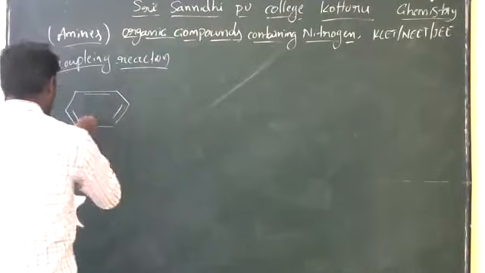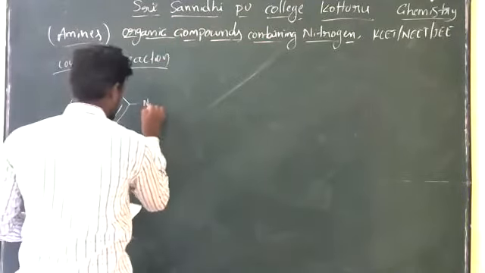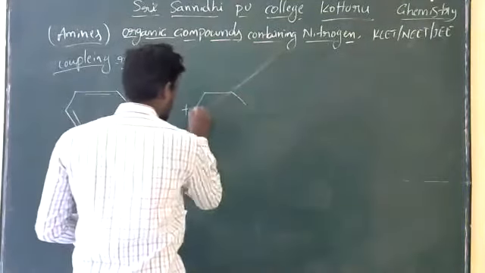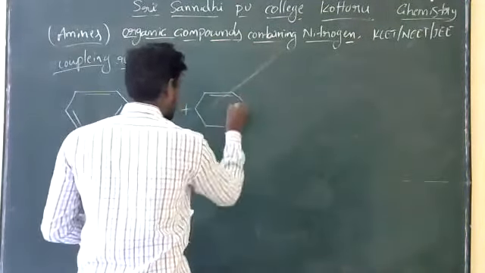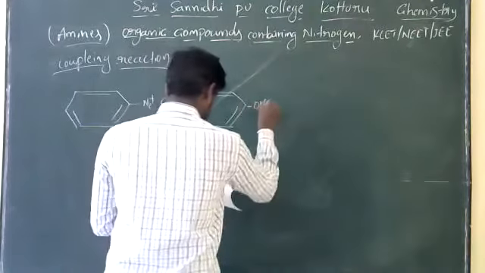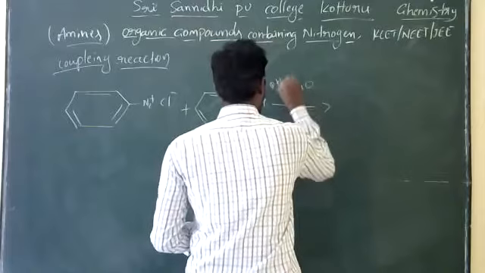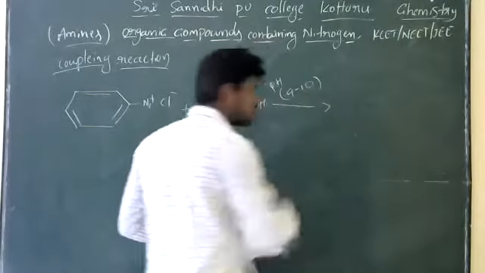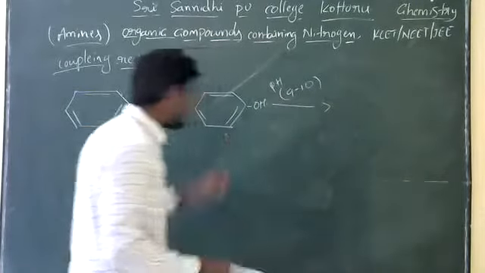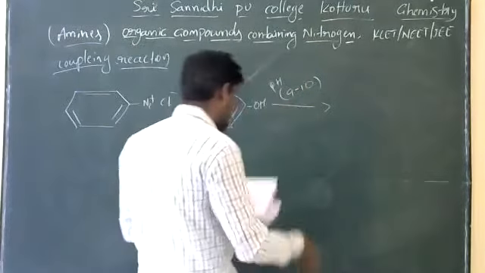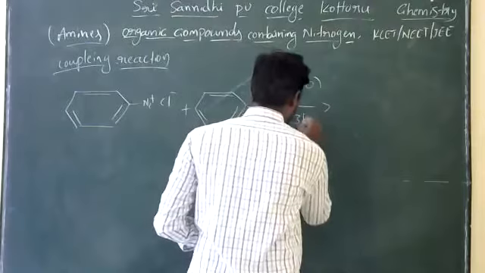Here it is, diazonium salt, N2+ Cl-. It can react with the phenol at a pH of 9 to 10. So when diazonium salt is reacting with the phenol, at a pH of 9 to 10, in the presence of a temperature of 273 Kelvin,